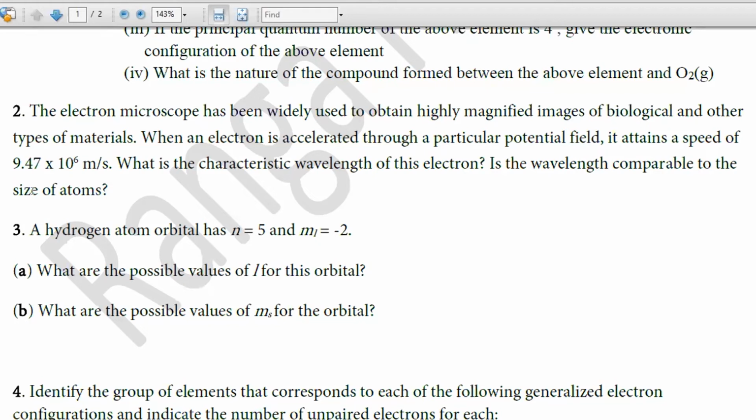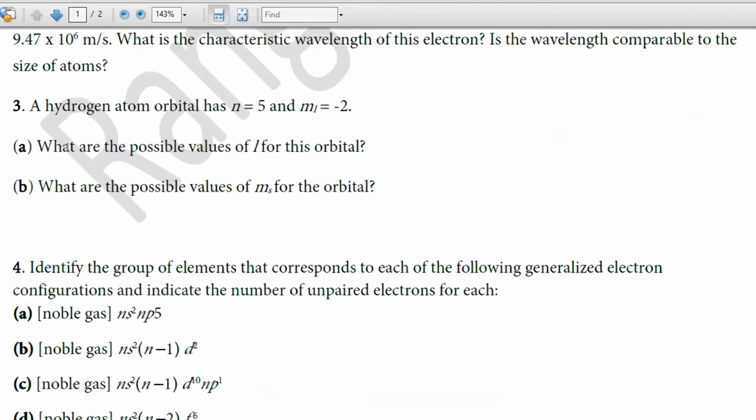The size of a nucleus is in the range of 10 to the power minus 12 to 10 to the power minus 13. So this wavelength is not comparable to that of an atom because the diameter of an atom is greater. Therefore, it is not comparable.